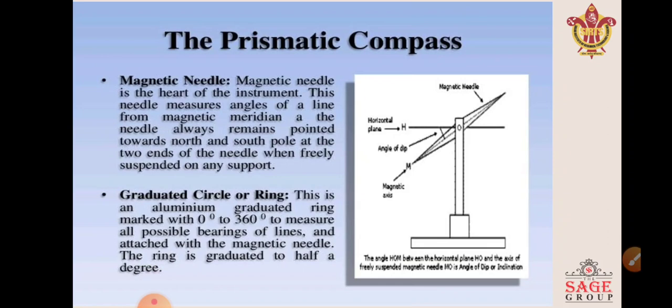Graduated circle or ring. This is an aluminium graduated ring marked from 0 degree to 360 degree to measure all possible bearings of lines and attached to the magnetic needle. The ring is graduated to half a degree.